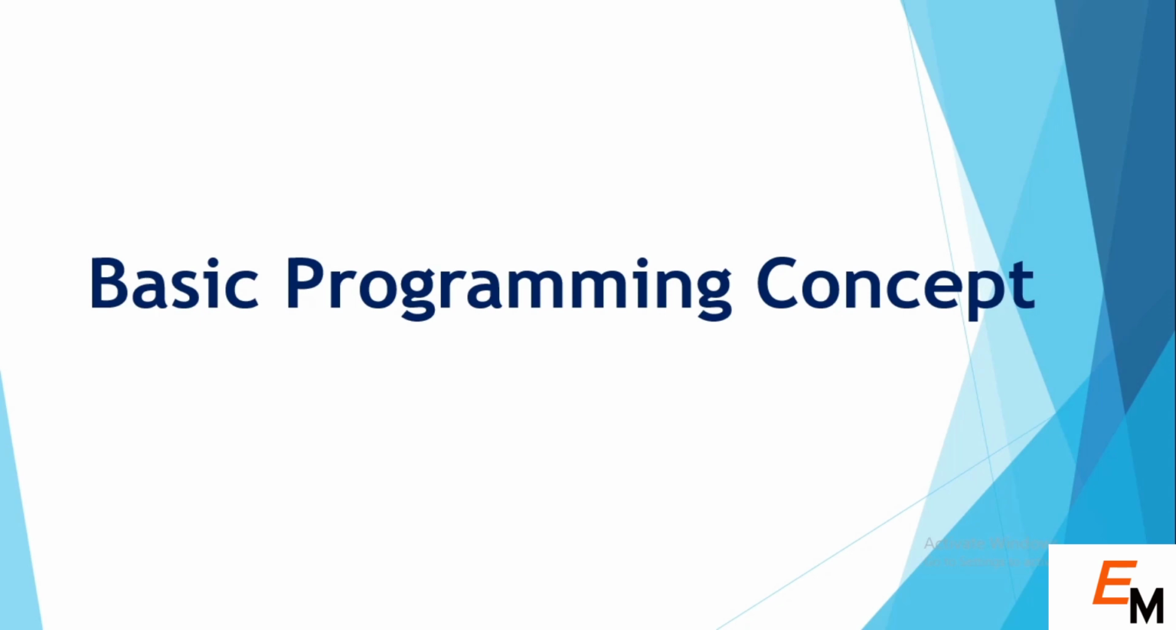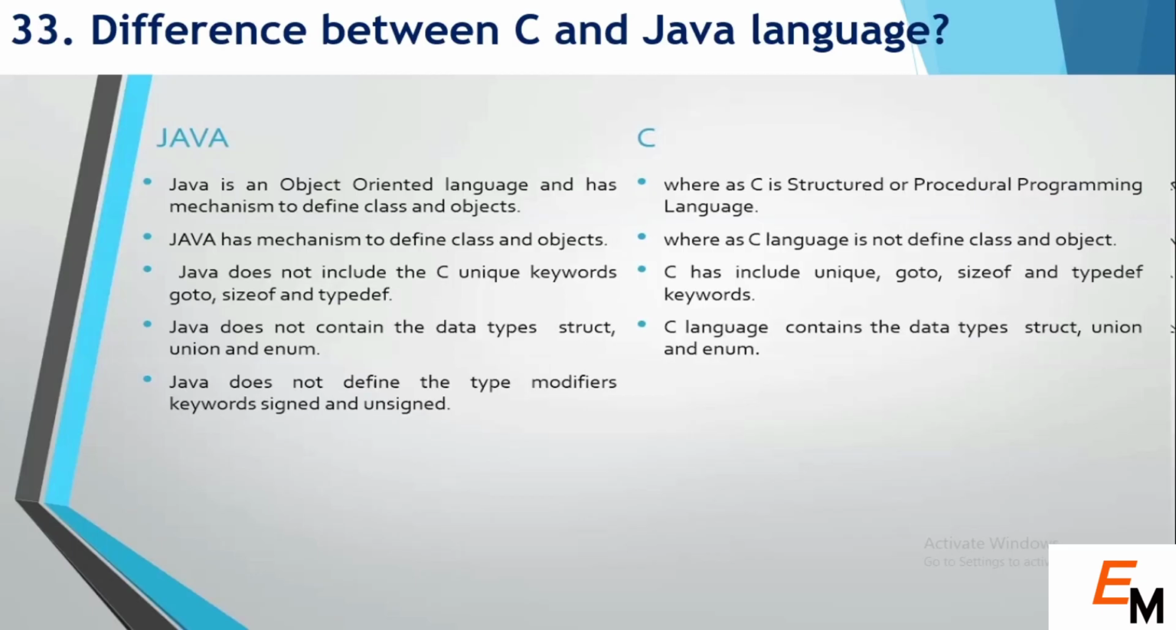Now let's talk about some basic programming concepts. First question is difference between C and Java language. Java is an object oriented language and has a mechanism to define class and object, whereas C is a structured programming language, and in C we do not have any class and object concept. Java does not include C's unique keywords like goto, sizeof, typedef, whereas in C we have the goto, sizeof and typedef keywords.